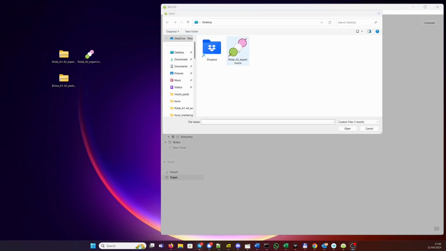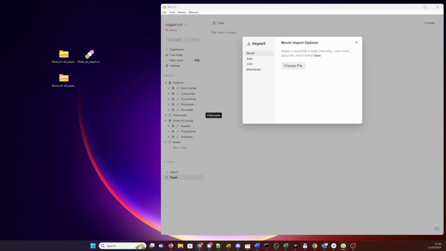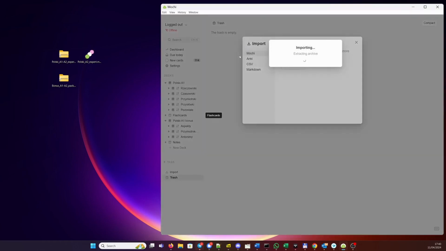Remember that it may take some time to import. The deck contains over 3,000 new cards. So together with the A1 level, Polish app now features approximately 6,270 flashcards. Like before, I tried to include around 99.5% of the words that you can find in the Hurra po polsku series of textbooks.